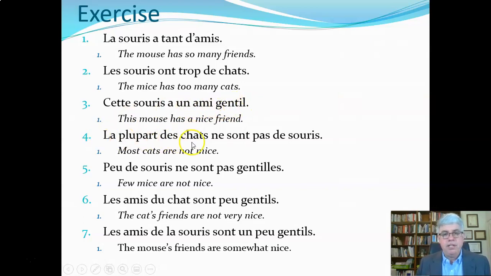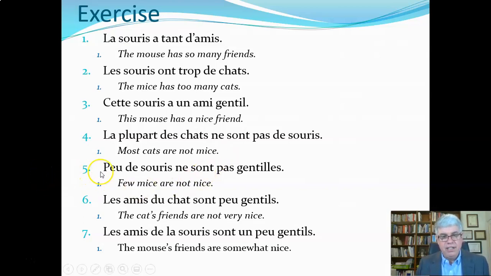La plupart des chats ne sont pas des souris. So here we've got la plupart des chats, meaning most, the larger part of the number of cats. Most cats ne sont pas des souris. So most cats are not mice. Some of them reject living in this binary world between cats and mice.